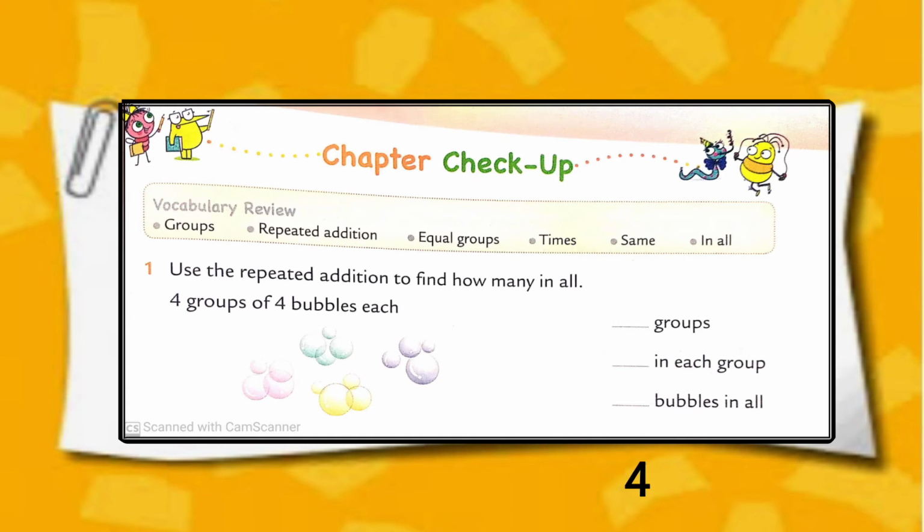Now write 4 groups. Now see how many bubbles in each group. 1, 2, 3 and 4. 4 bubbles in each group.